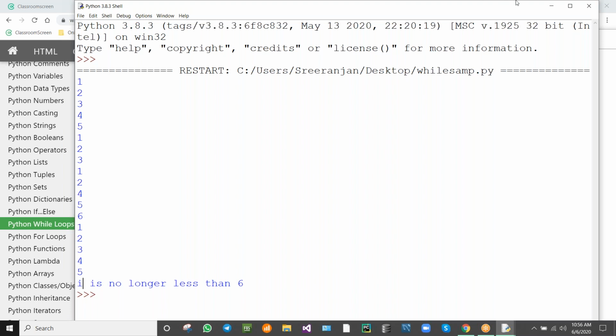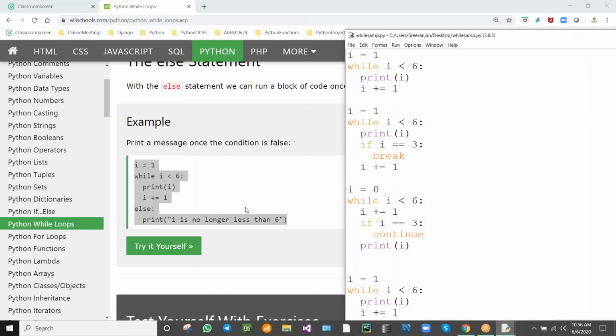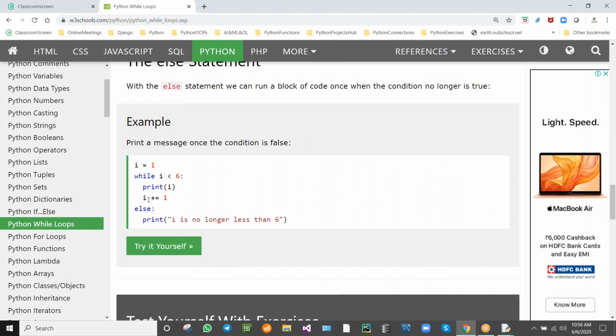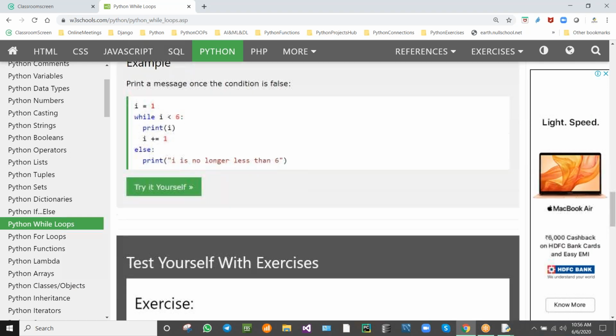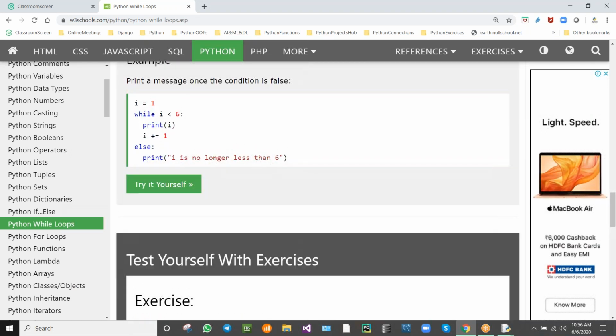I is no longer lesser than 6, because it will come to the else part after finishing this loop. It will come to the else part, and this will be printed, isn't it? You need to see this carefully. You need to follow this.